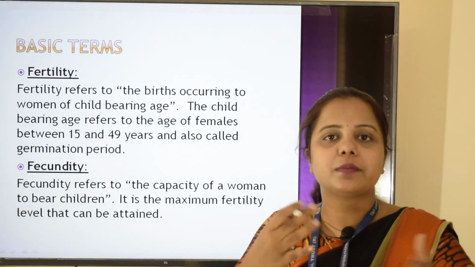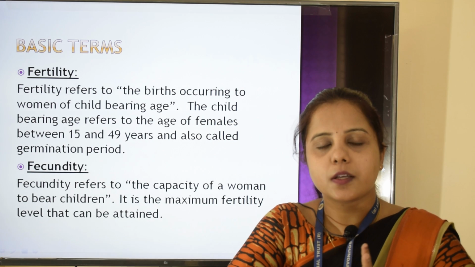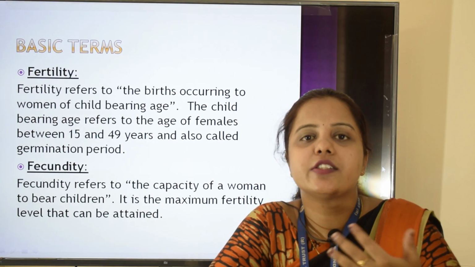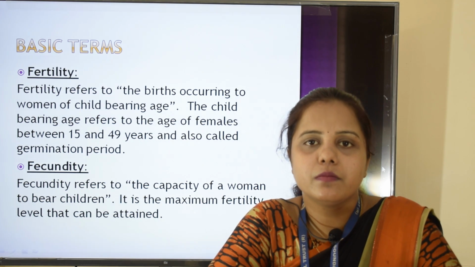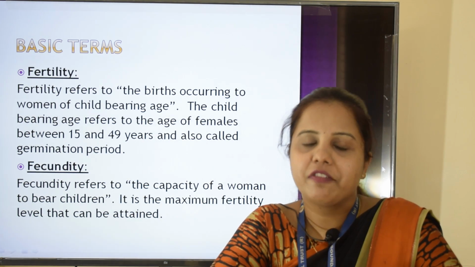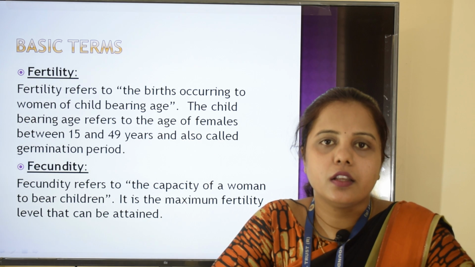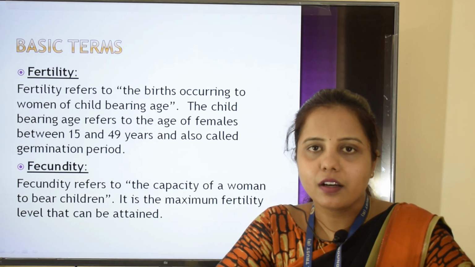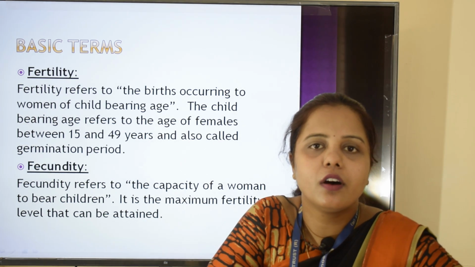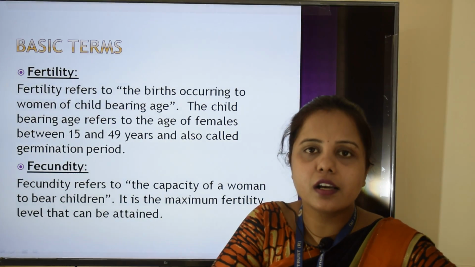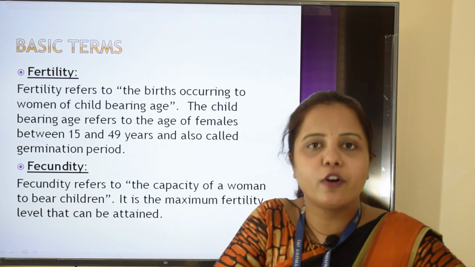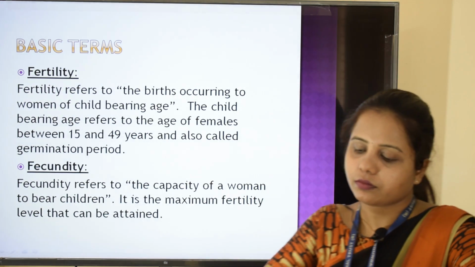If I have to explain this in simple words, suppose the fecundity value is 2, that means a woman has a maximum of 2 children. If fecundity is 3, then the woman has a maximum of 3 children. Currently the fecundity of India is 1.9, which is approximated to 2.